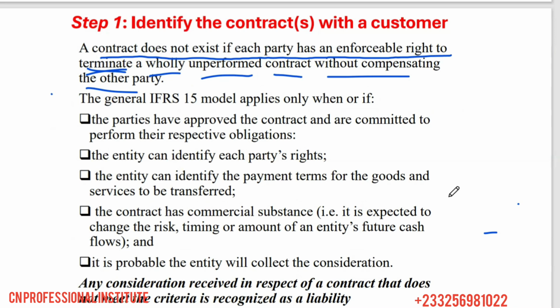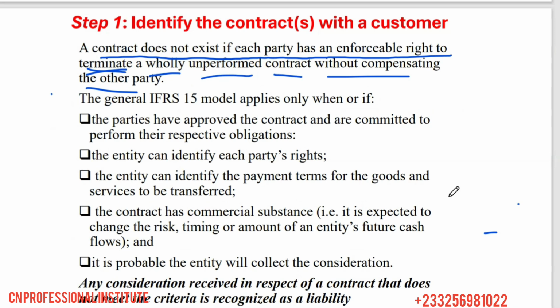So IFRS 15 says for us to say there's a contract with the customer, we have to meet 5 conditions. If these 5 conditions are met, then we can say there's a contract with the customer. If one is absent, we cannot say there's a contract with the customer. So be very careful. All these 5 conditions must be met. The 5 sub-conditions should be what?